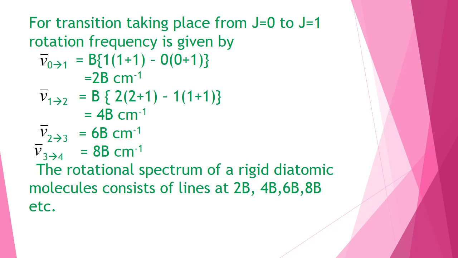For 3 to 4, it is 8B cm⁻¹. The rotational spectrum of a rigid diatomic molecule consists of lines at 2B, 4B, 6B, 8B, etc.